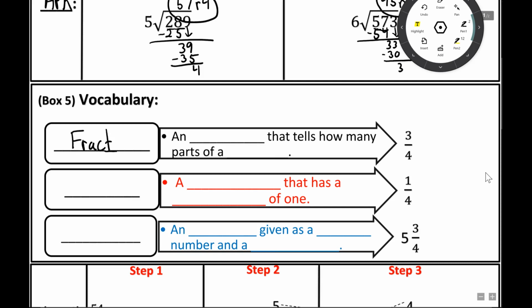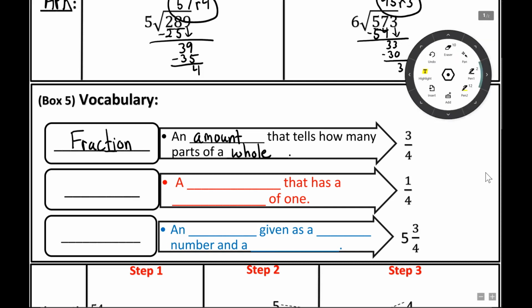Okay, fraction. This is an amount, an amount that tells how many parts of a whole. One more time: an amount that tells how many parts of a whole.